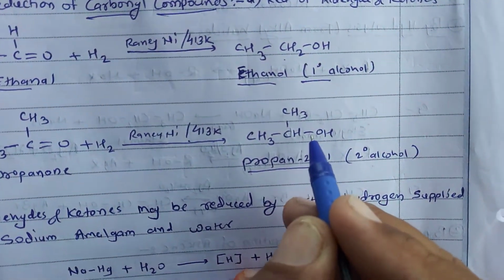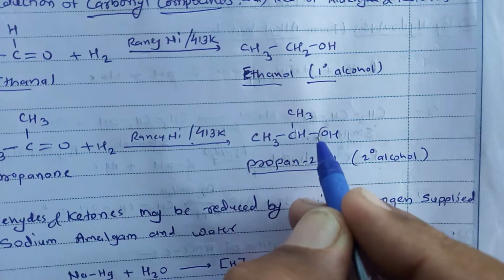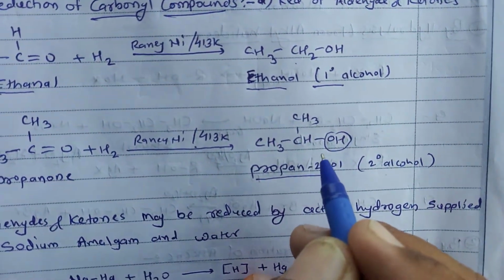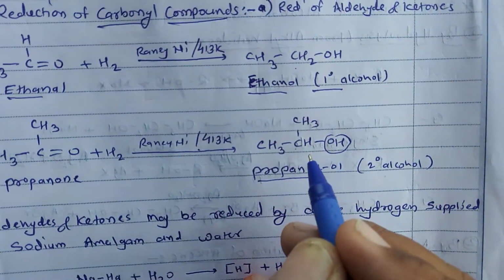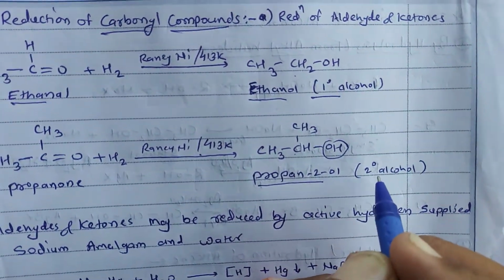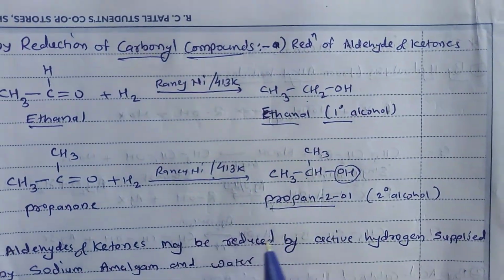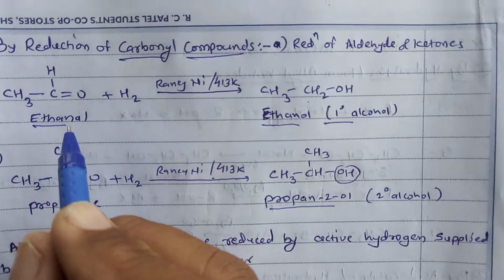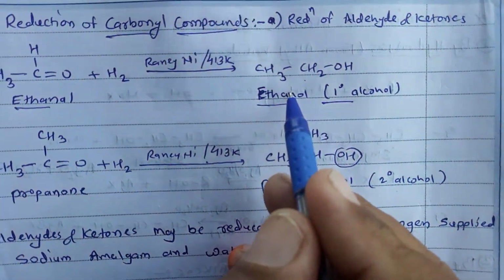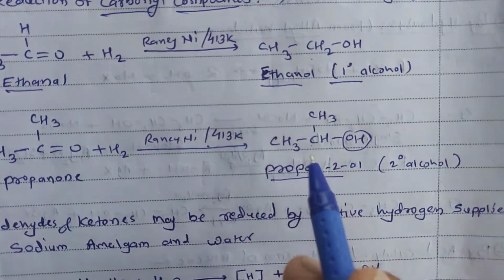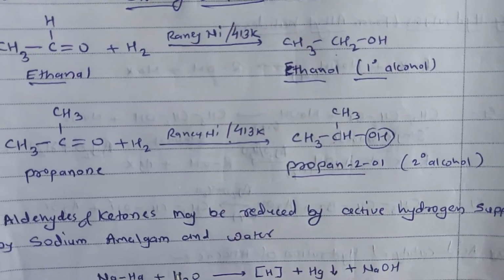That is the secondary alcohol, because the hydroxyl group is attached to the secondary carbon atom. That means by reduction, aldehyde is reduced to primary alcohol and ketone is reduced to secondary alcohol.